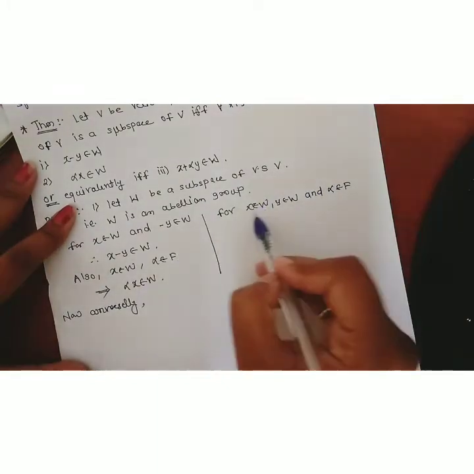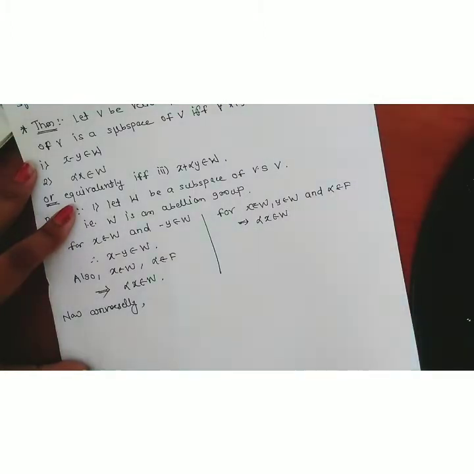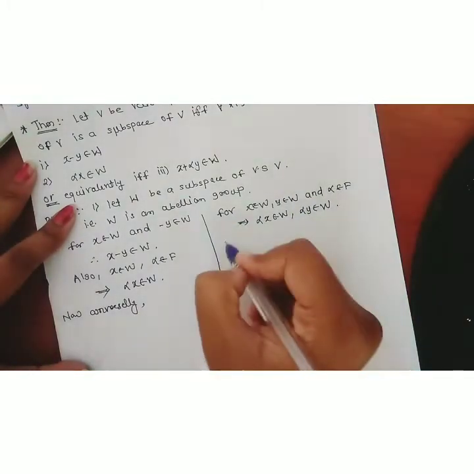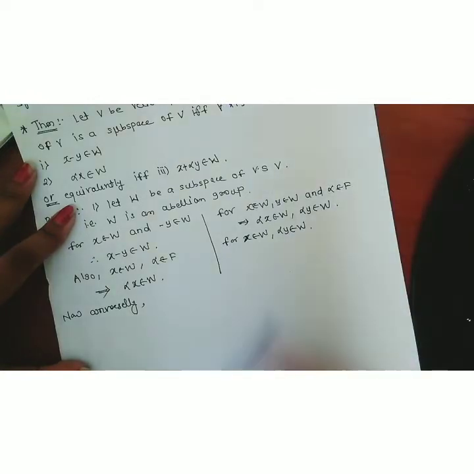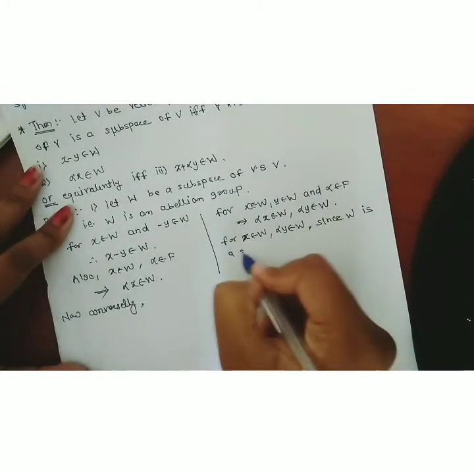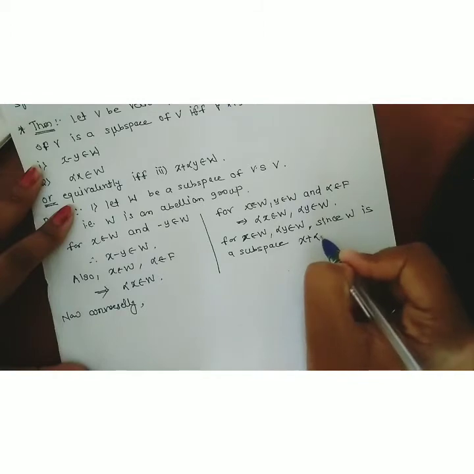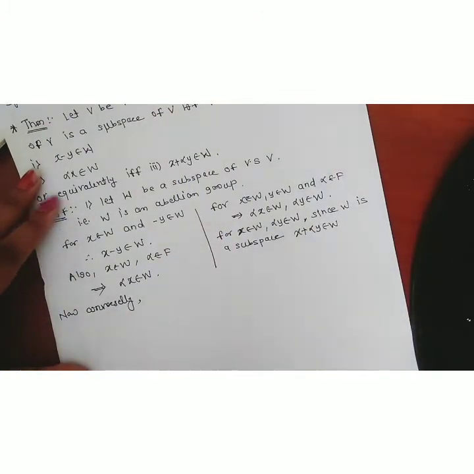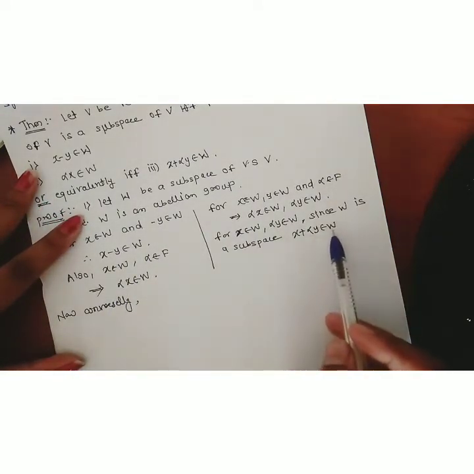Since alpha belongs to field F and x belongs to W and W is a subspace, this implies that alpha times x also belongs to W. Similarly, alpha times y also belongs to W. Now, since W is a subspace, the addition of these two elements also belongs to W. This implies x plus alpha y also belongs to W. Therefore, this third property is also satisfied in W. So if W is a subspace of V, then x minus y belongs to W, alpha x belongs to W, and x plus alpha y belongs to W.